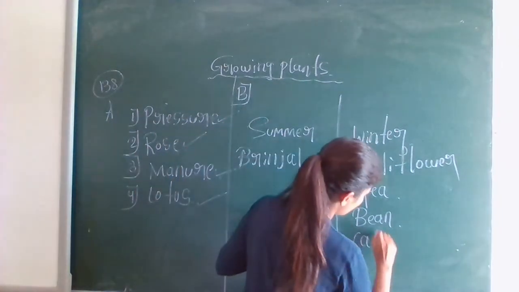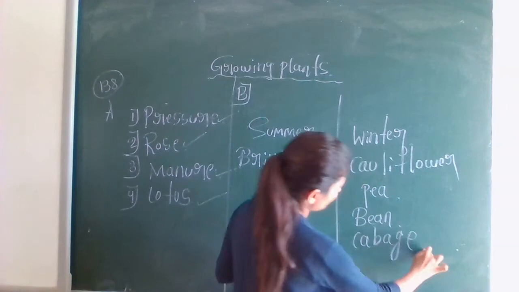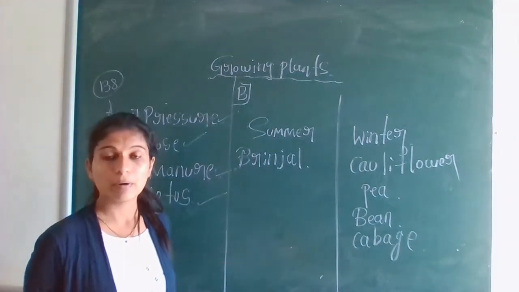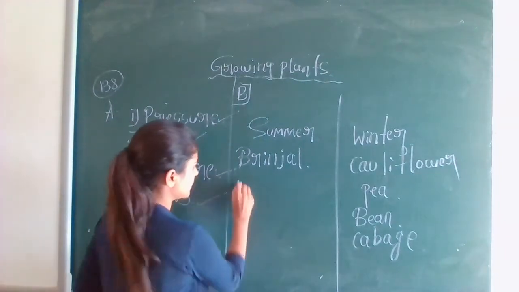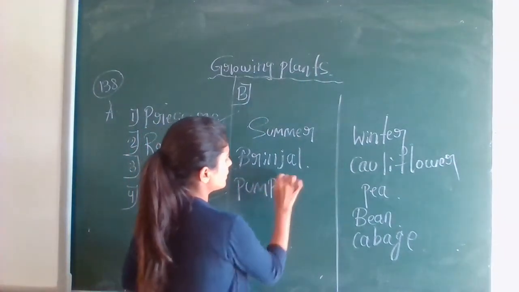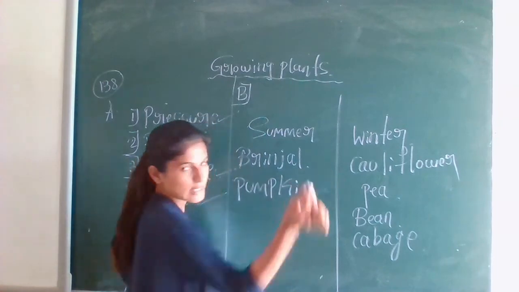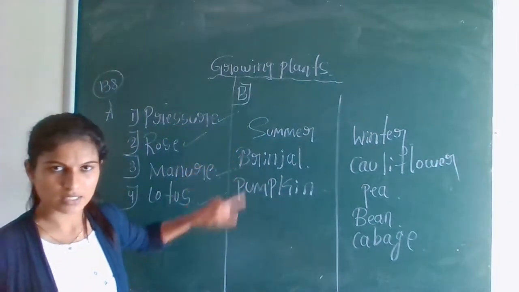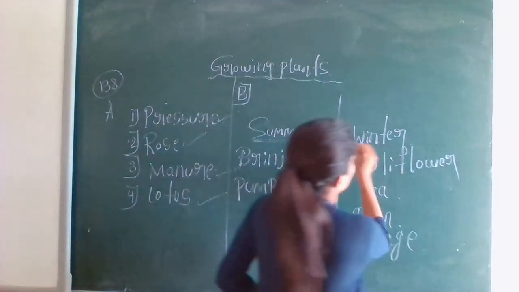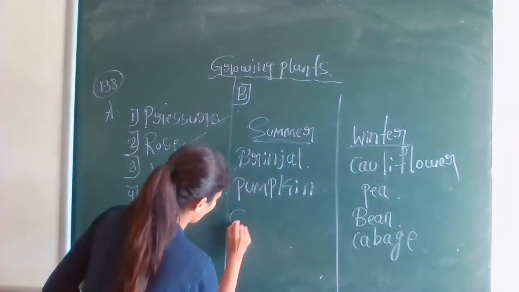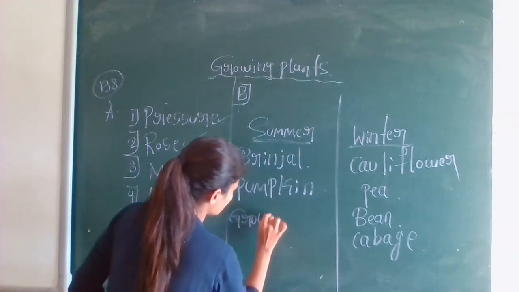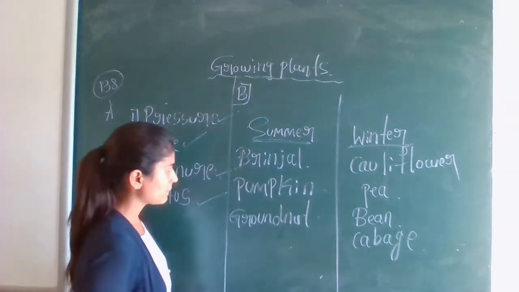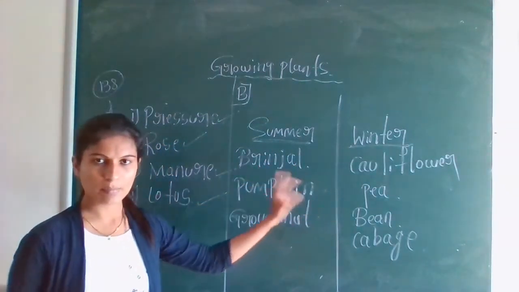Next, pumpkin. Pumpkin you can grow in the summer. Next one is groundnut. Groundnut you can grow in the summer season. So like this, you have to separate these vegetables according to their seasons, summer and winter.